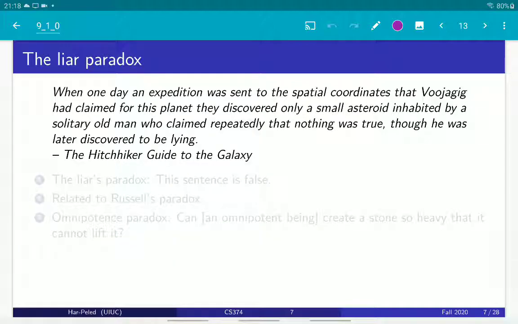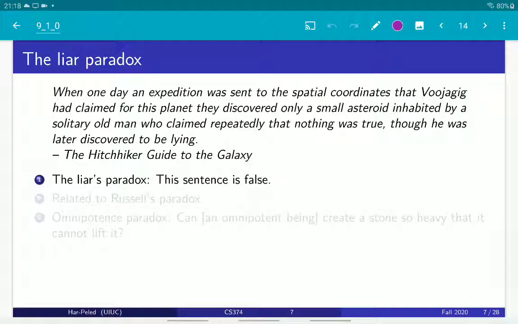Okay, so here's another quote from the Hitchhiker's Guide to the Galaxy. They went to search for something and they found an old man that claims everything is false and nothing is true, but then they discover later on that he was wrong. So this is a mild instance of the liar paradox, which is really an instantiation of the same argument that we just used, the diagonalization argument.